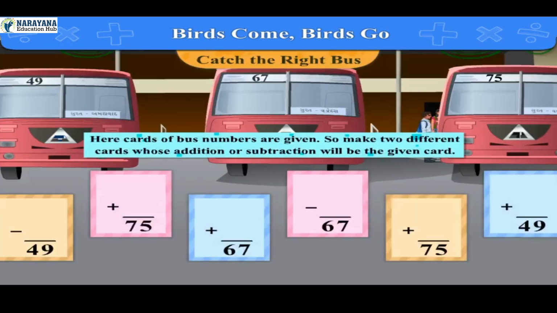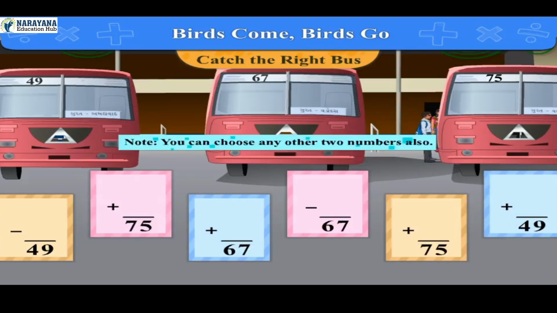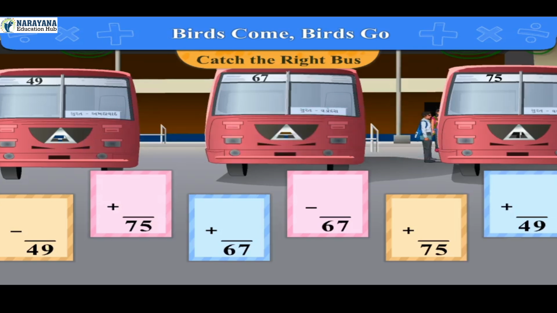Here cards of bus numbers are given. So make 2 different cards whose addition or subtraction will be the given card. Note, you can choose any other 2 numbers also.